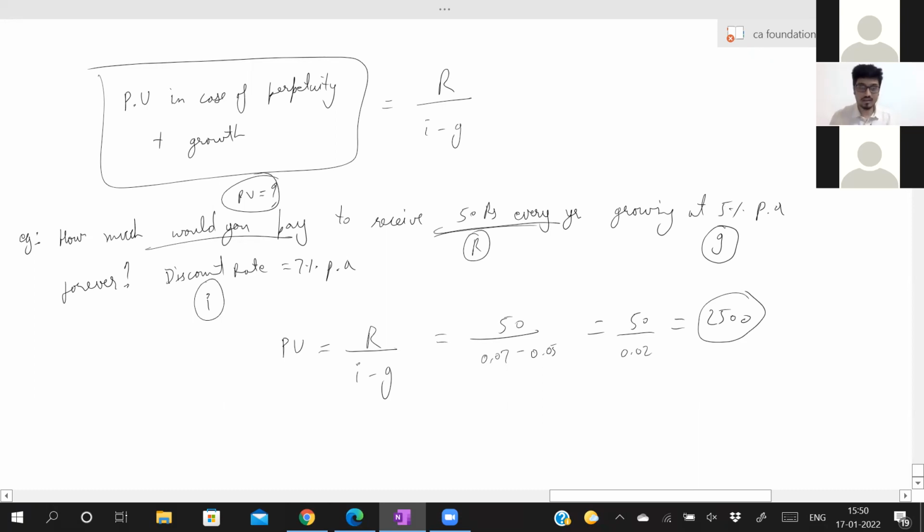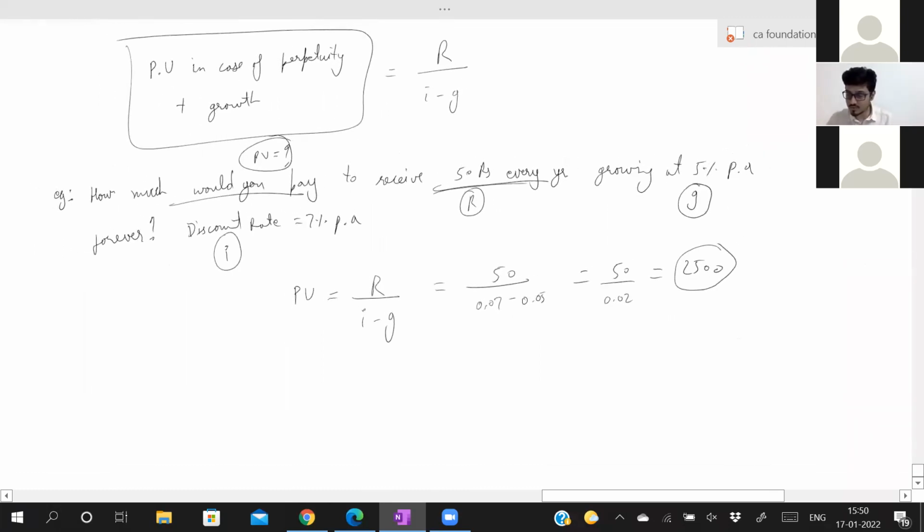Done. Understood this concept? In your textbook, you have one more sum. You receive 3,000 every month, instead of every year. Now the interest rate is 7% per annum. Now what will you do? 3,000 divided by 7, 7 divided by 12. You want to solve that sum also in the class? Do that also.